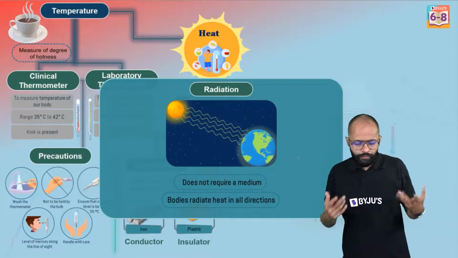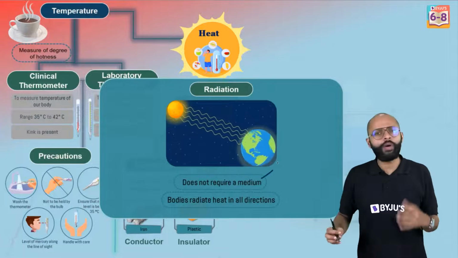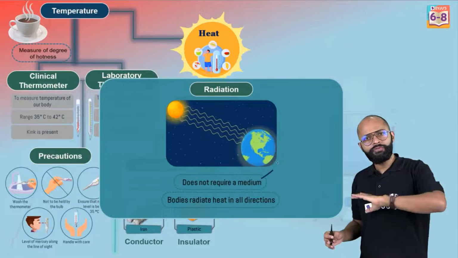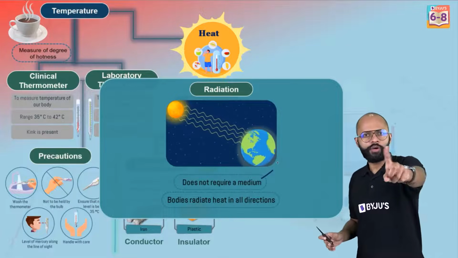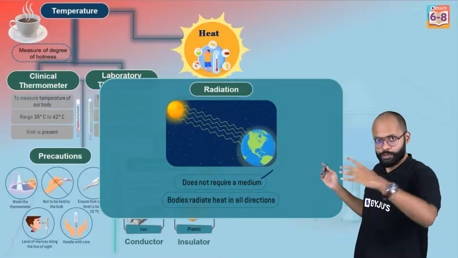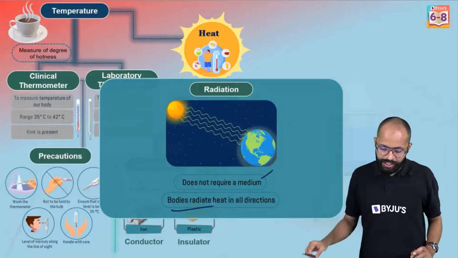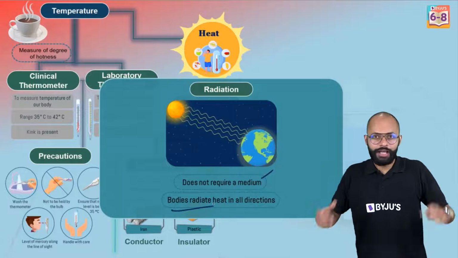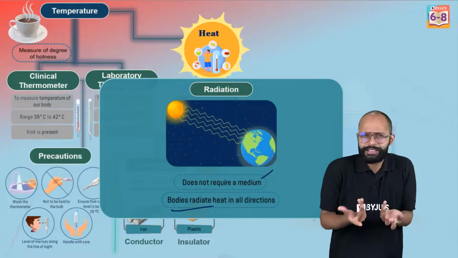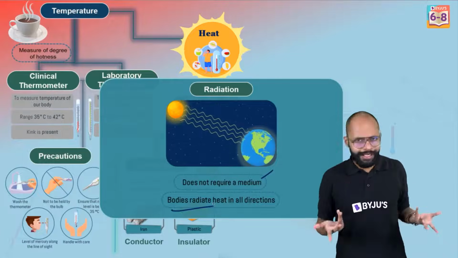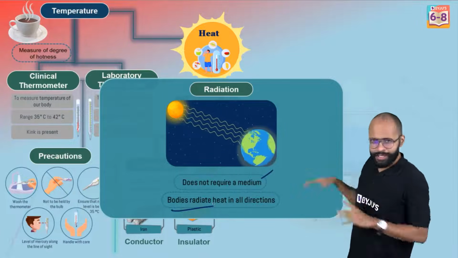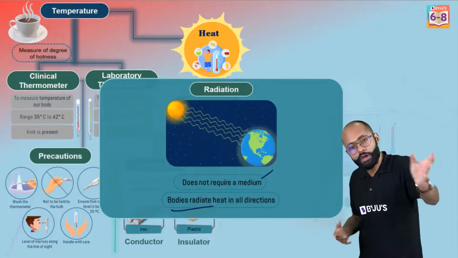Radiation means it is a mode of heat transfer which does not require a medium. Radiation can happen without medium also. Conduction required medium. Solids. Radiation does not require medium. Bodies radiate heat in all directions. I am also radiating heat, very less. So every body kind of radiates heat. That's true, है ना? So radiation is another mode of heat transfer which does not require medium.